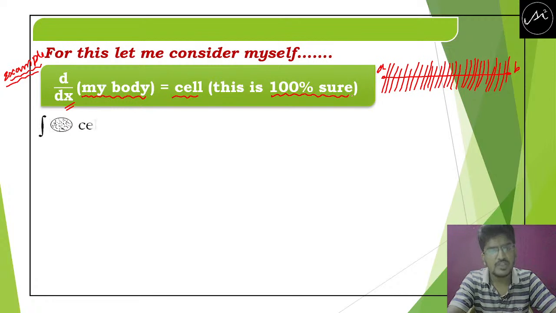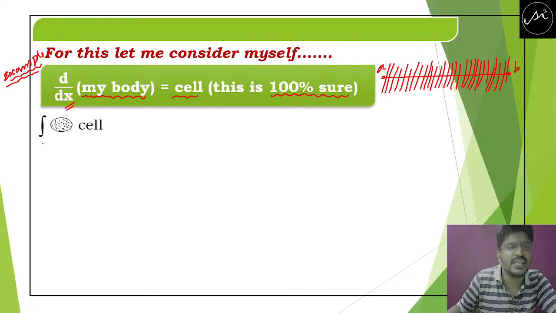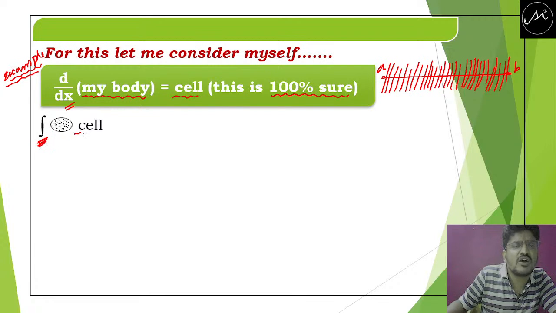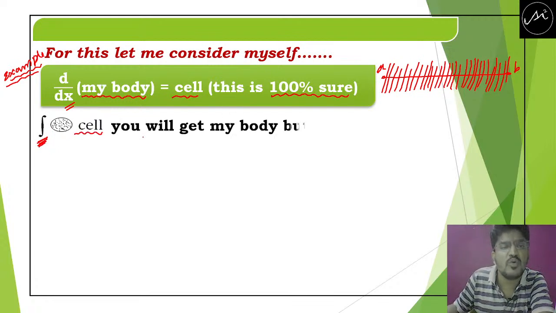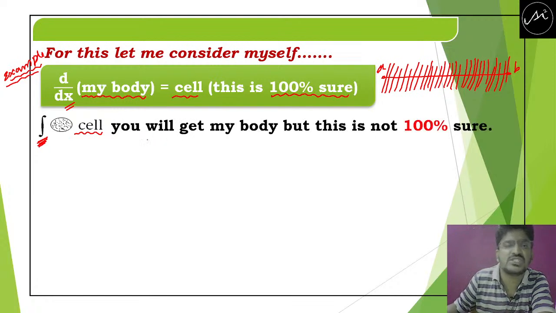So now what happens if I do antiderivative, or if I do indefinite integral, or if I do integration? Now if I do the integration of this cell, what will I get? You just see. If I do the integration of the cell, you will get my body.